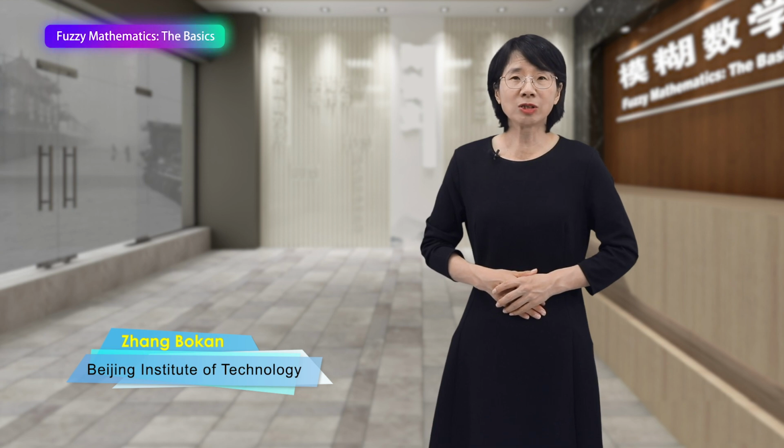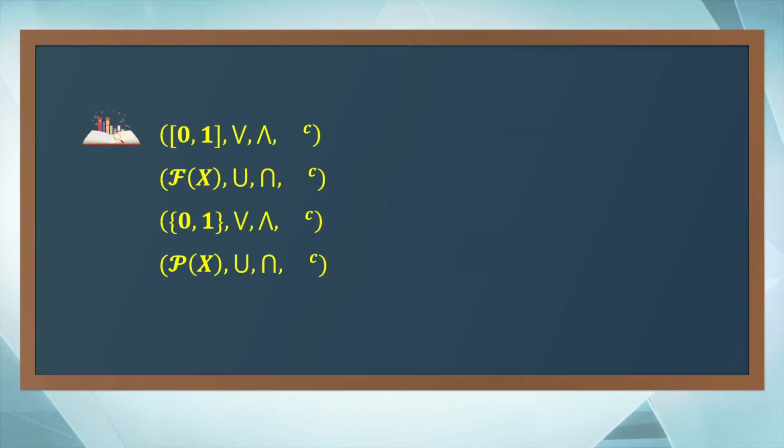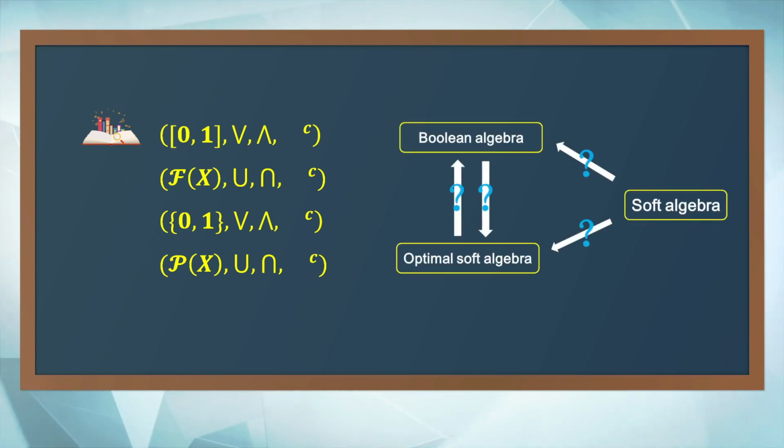At the end of this lecture, we will list the 4 important algebraic structures in set theory or in fuzzy set theory. We have discussed the first 2 algebraic structures in detail. As to the latter 2, you are familiar with them, at least to some extent. The lectures on this topic will give you a new perspective on them. And do you remember these questions? Now you may solve all of these questions on your own. That's the end of this lecture and the end of this topic.